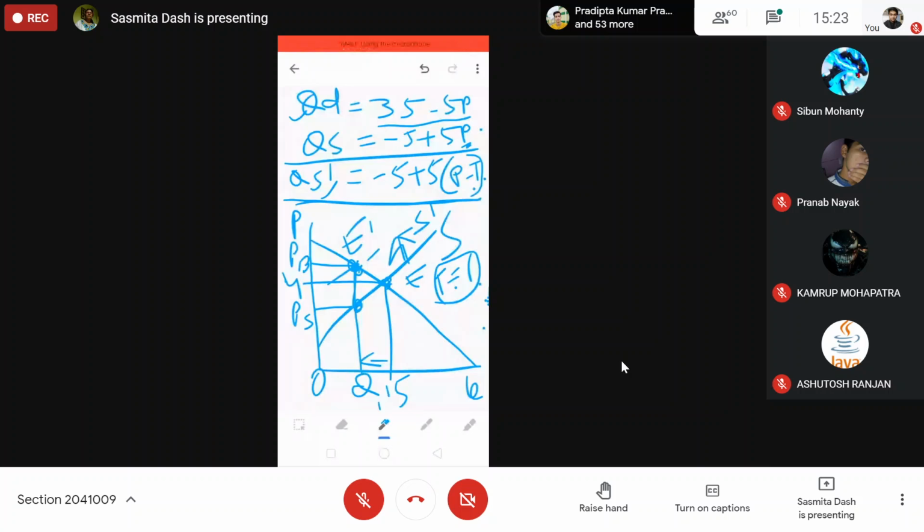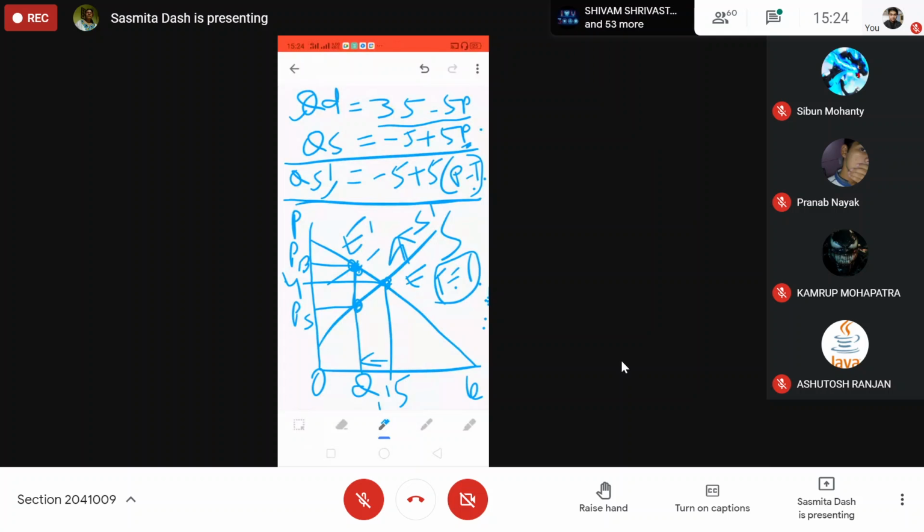By putting this PB in the demand equation, you can get this quantity. Quantity will be 12.5 and the buyer's price will be 4.5. So what is the share of the buyer now? How can we know the buyer's share from this 1 rupee?